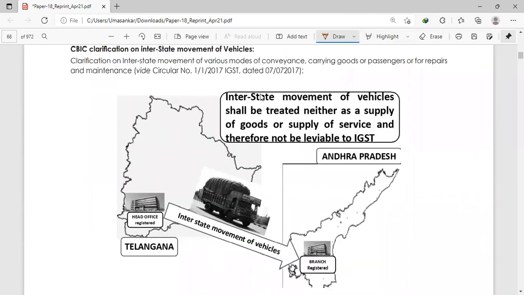So your head office is there. This is the head office. It is registered in Telangana. When there is interstate movement of vehicles, here is the branch. This is also registered. But this is some different state, because it is given interstate. Let us take, for example, Andhra Pradesh. So interstate movement of vehicles shall be treated as neither a supply of goods nor a supply of service, and therefore no levy of GST. Okay. So the branch and the head office, there is interstate movement of vehicles.